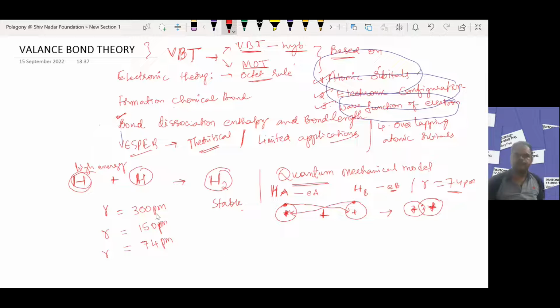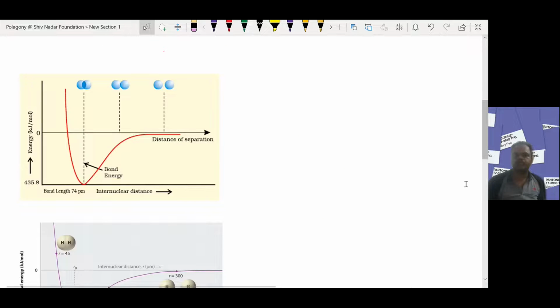Now we will discuss the energy profile diagram for this hydrogen molecule formation. Look at this graph. In this graph there are two hydrogen atoms. Here is one hydrogen atom, and there is another hydrogen atom present far away from each other.